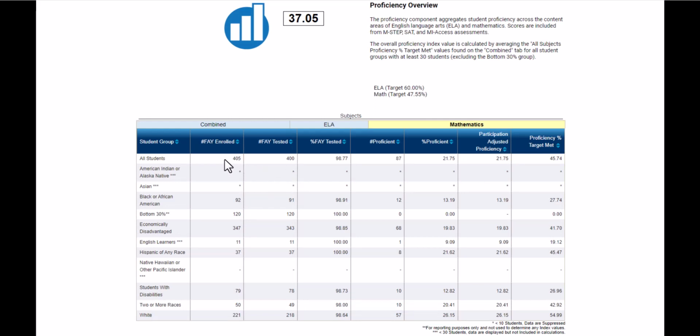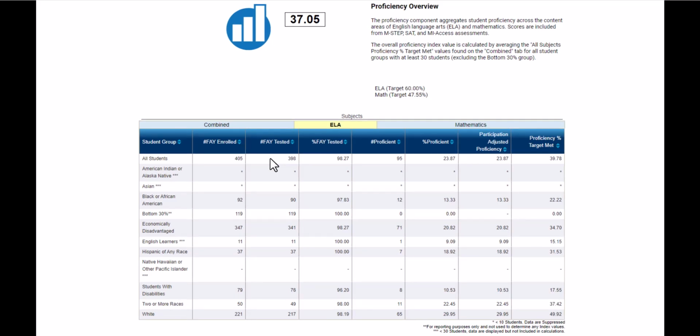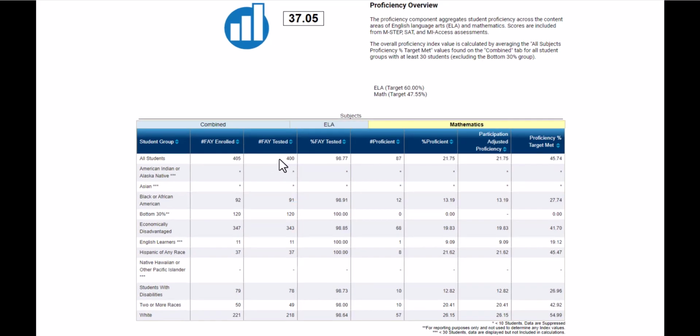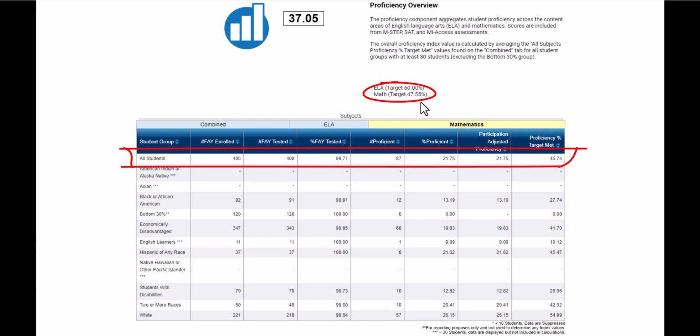We had 405 students once again, so the same number of students were enrolled. We did have a different number of students that tested this time. In our ELA example, 398 students tested. For our math example, 400 students tested. So we have a different percent of students that took the assessment. We had 87 of those 400 proficient, which is 21.75%, and 21.75% proficient is 47.74% of the way to the math target of 47.55.